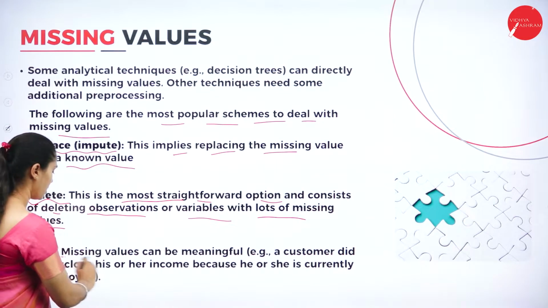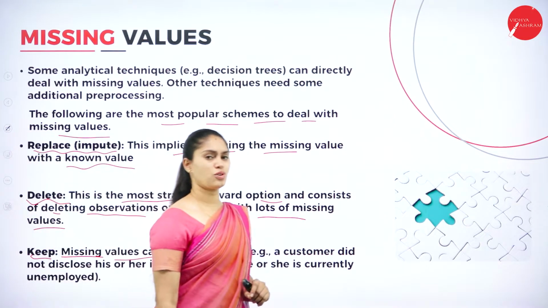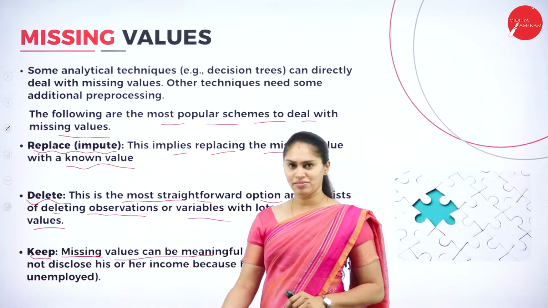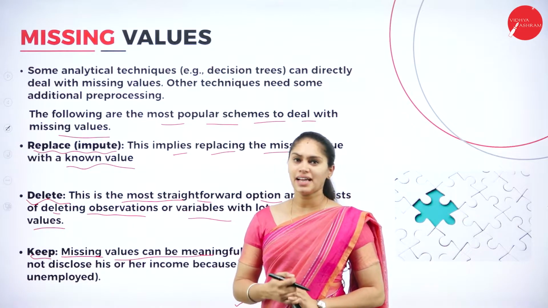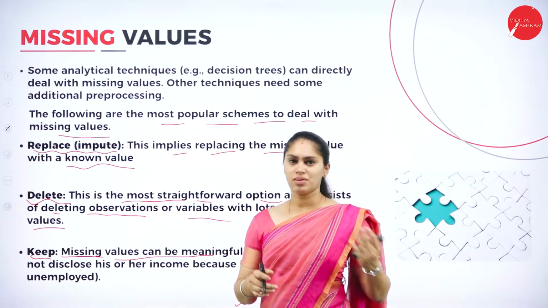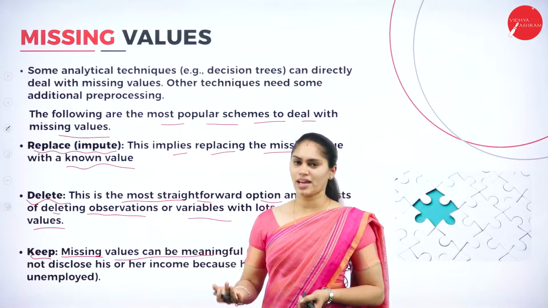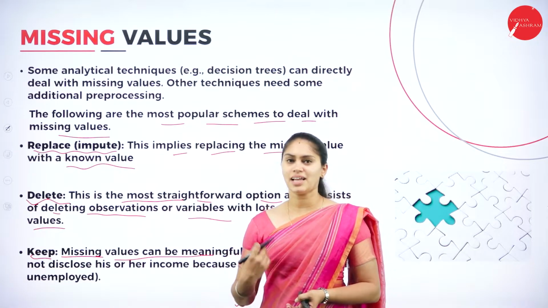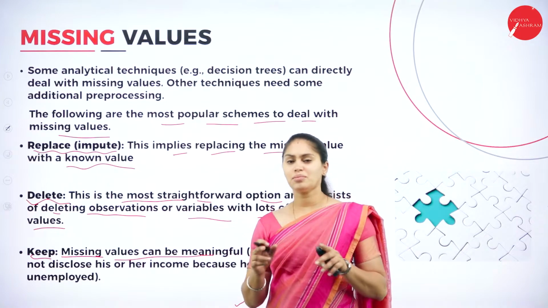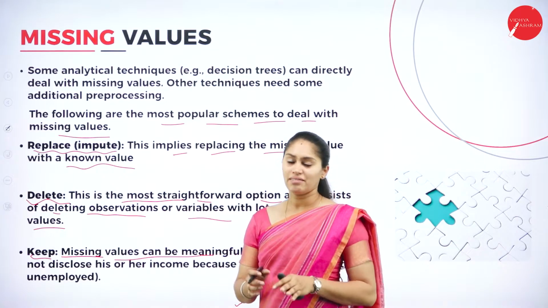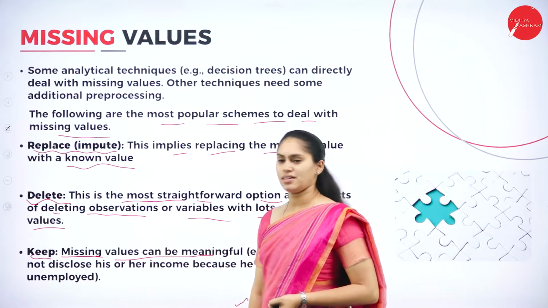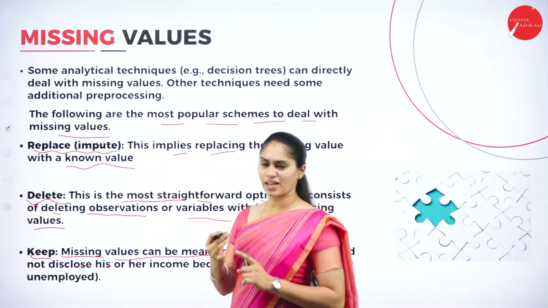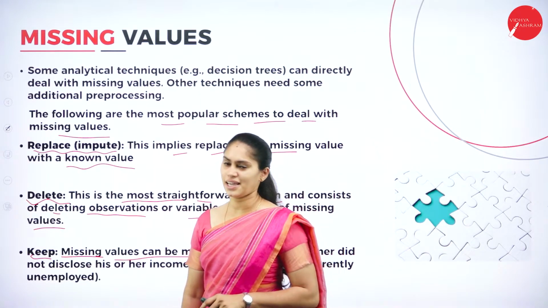That is related to keep. Here missing values can be meaningful. How will it be meaningful? For example, if I ask a person about their employment status, but imagine they were working earlier and now they are not working. That means they were employed before, but now they are unemployed. At that time, instead of asking them, I will just keep that column blank, or keep it as it is. Then we can fill in those missing values further. Those are the three methods: we can replace, we can delete, and we can keep.